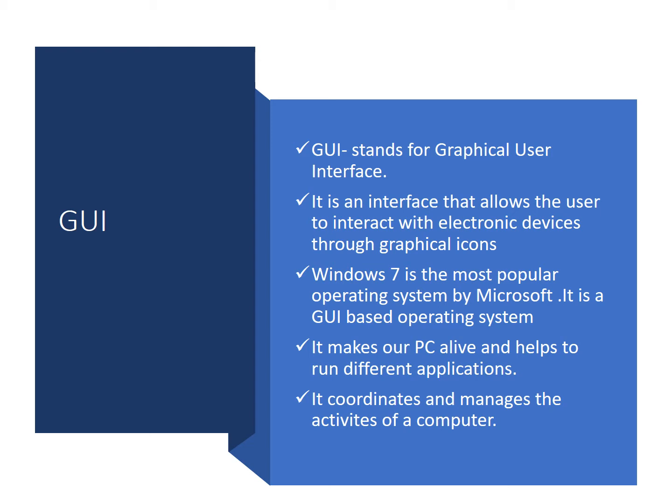Windows 7 is the most popular operating system by Microsoft. It is a GUI based operating system. A GUI operating system contains graphics and icons, and it is commonly navigated by using a computer mouse. It coordinates and manages the activities of a computer.